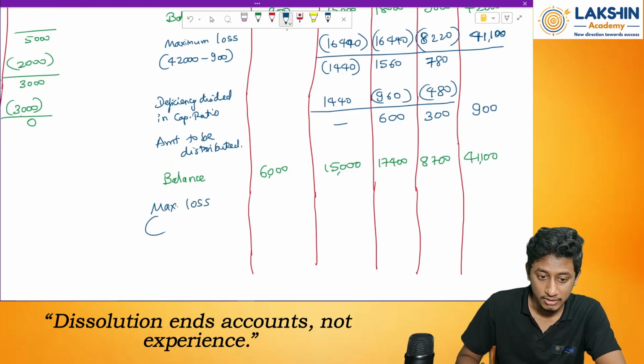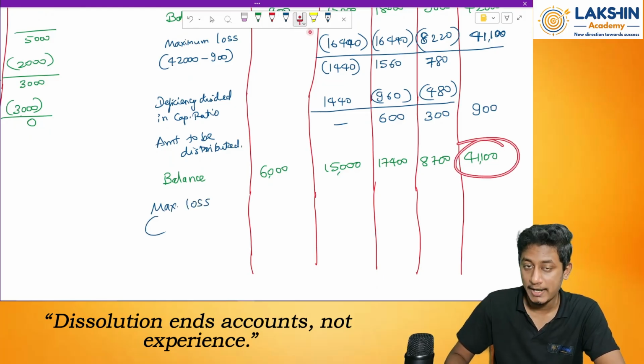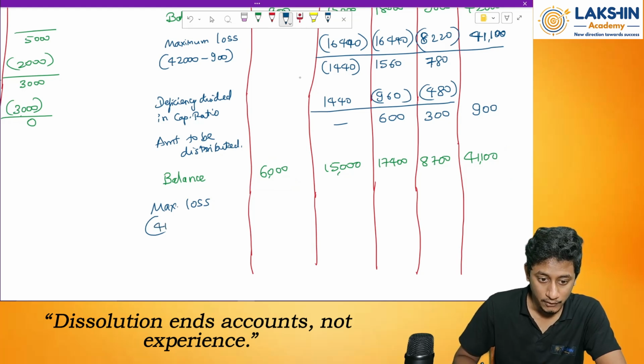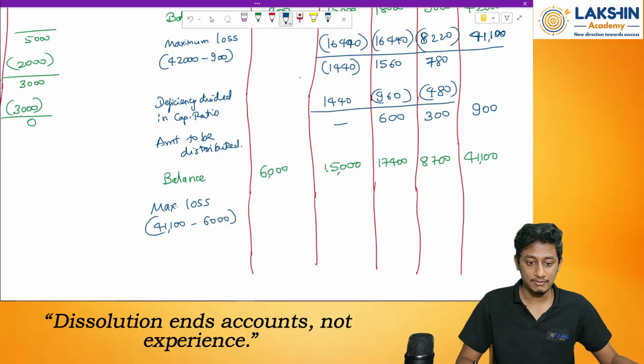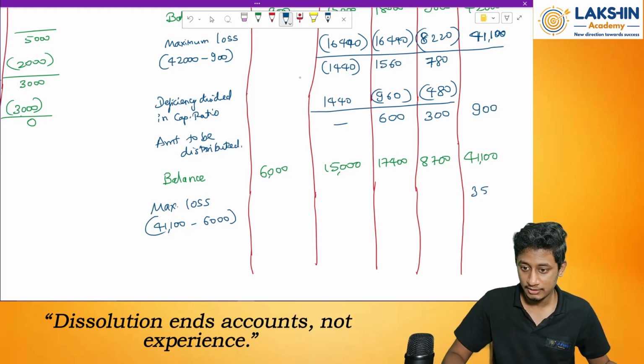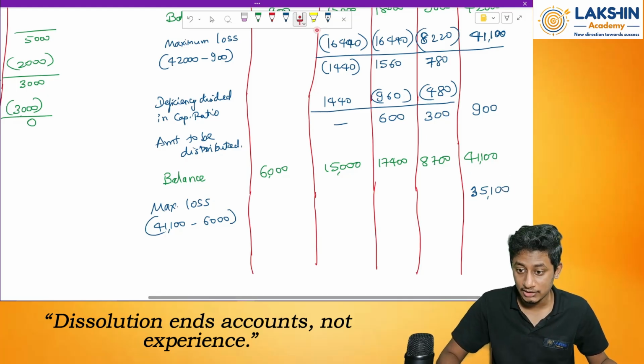How will you find this out? Whatever balance is remaining to be paid minus realization. So 41,100 minus 6,000 rupees realized. How much is the maximum loss? 35,100.